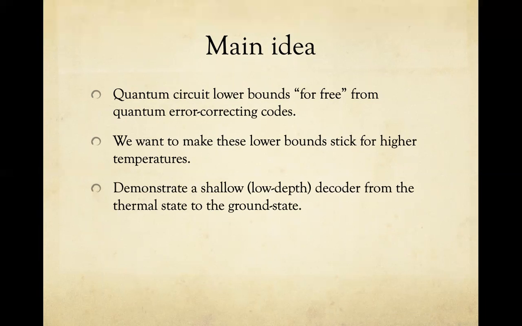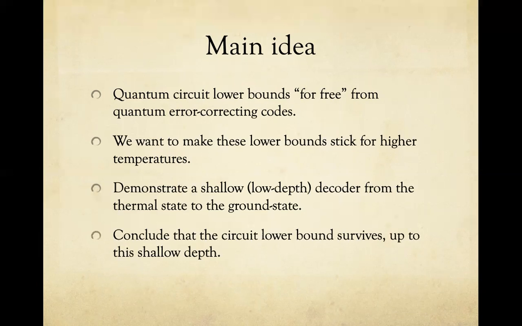In other words, for any sufficiently small temperature, you consider the thermal state, and you show that by applying a shallow decoder, you can get back to the ground state of the Hamiltonian. And then you can conclude the circuit lower bound survives for the thermal state, simply by subtracting the depth of the shallow decoder. So, in other words, the entire focus of this talk would be to demonstrate a shallow decoder from the thermal state to the ground state. And this would kind of conclude the proof.